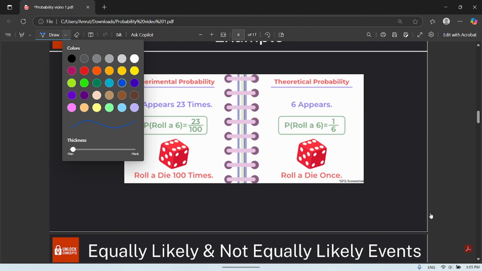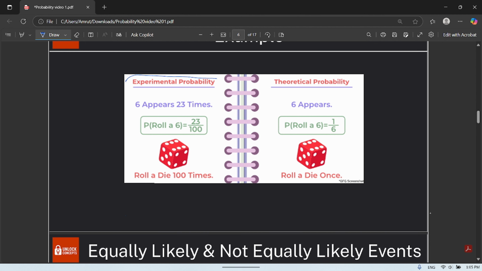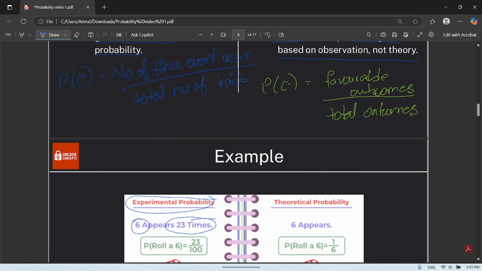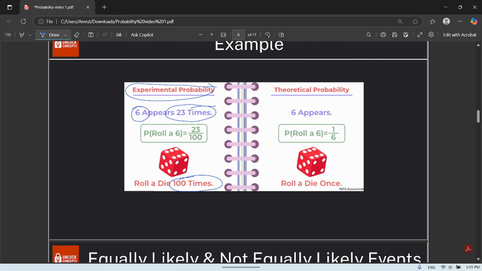To understand this, we will see an example now. We have an example of experimental probability where 6 appears 23 times when we roll a die 100 times. So what is the probability based on this? The number of times an event occurs. What is the event here? To get 6.